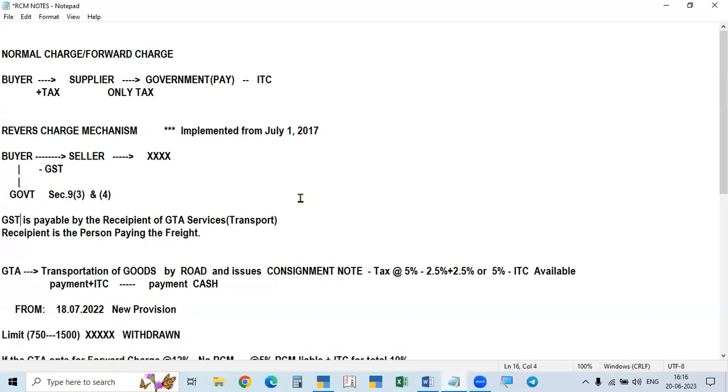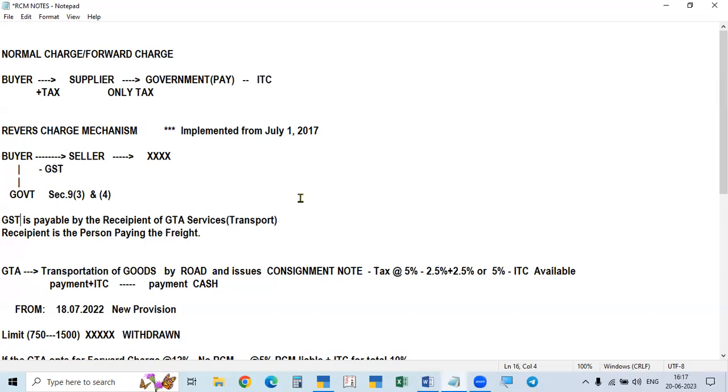So sometimes the consignee, the receiver of goods, will pay the freight. So he has to pay the tax also. But sometimes the sender of the goods, the consignor, may pay the freight also. You will be hearing that. Paid means he already pays the amount and he will send that. The transporter will not collect anything from the consignee. And to pay means to be paid by the consignee. So to pay means the amount is to be paid by the consignee.